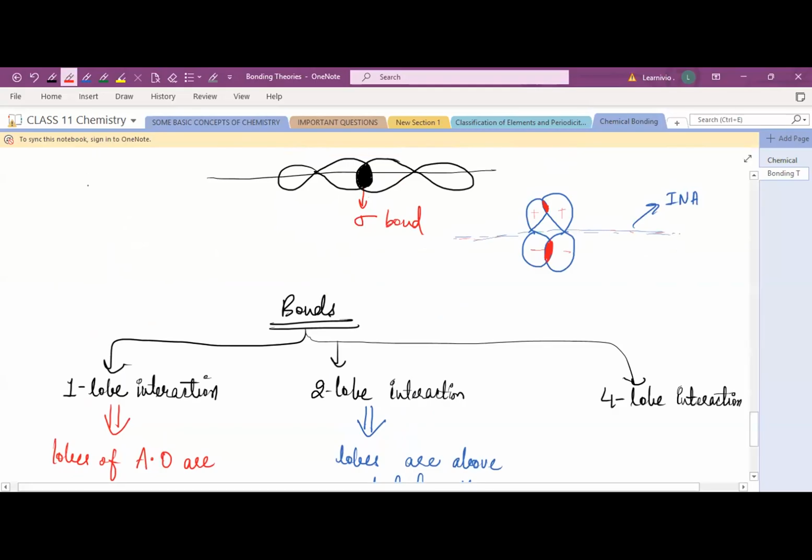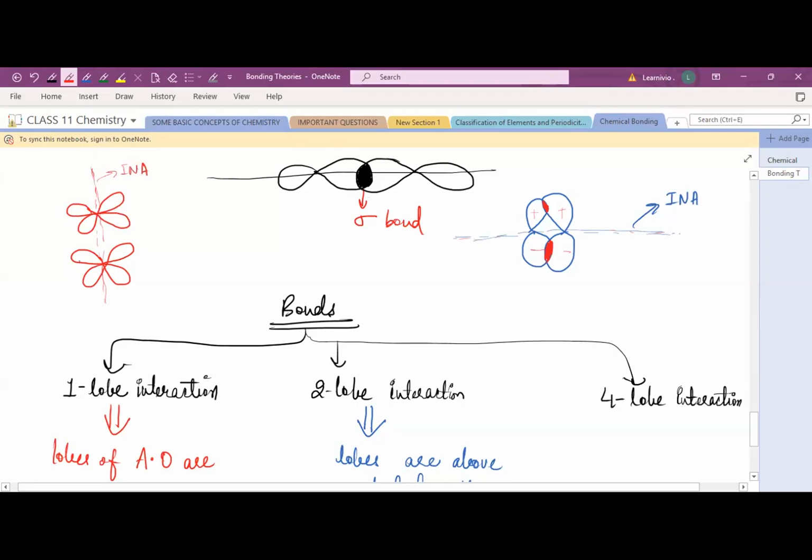So suppose we have a D orbital, and another one, right? Here's the imaginary axis. This is the imaginary axis. This is your internuclear axis.